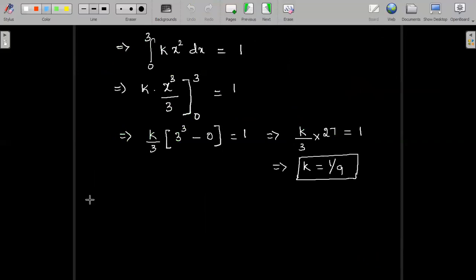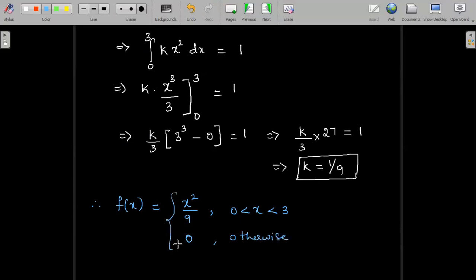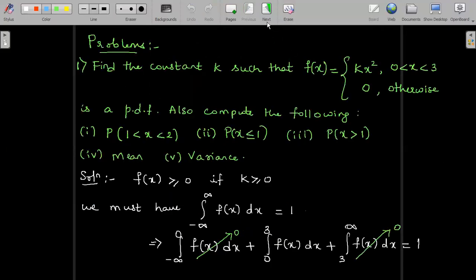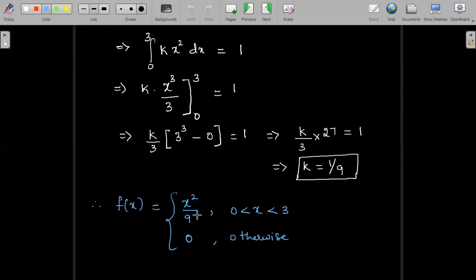So the first one, and before I do that, I'll just rewrite the expression for f(x) with this value of k. Therefore f(x) is equal to kx², which is x² divided by 9 in the range 0 < x ≤ 3, and 0 otherwise. I just rewrote the given f(x) with k equal to 1/9, so we get x² divided by 9.